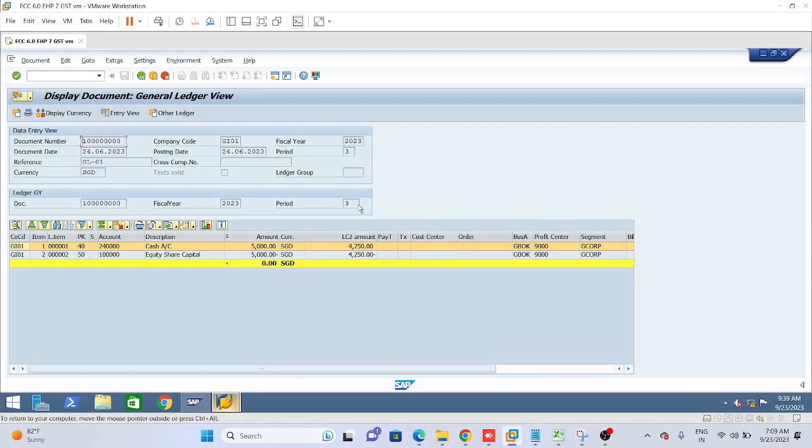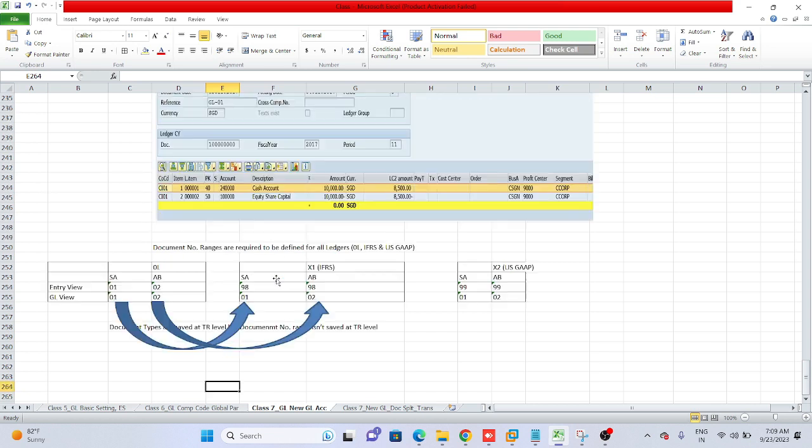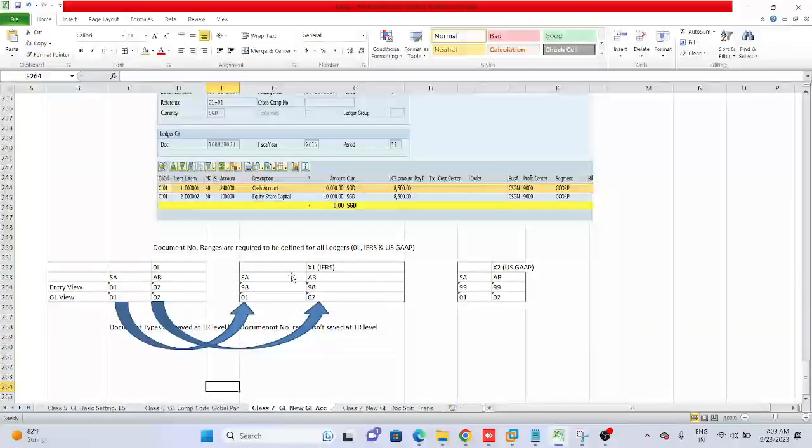See here, there is an issue with the currency settings, so please ignore that. It should be 6 as per the US, and for our case it will be coming as 6, but here there is some mistake. But the report is there with us for GY, which is US GAAP. Similarly, we can display this report as per IFRS, GX. So we are just doing this one: the number range we are defining. So please give heading, define document types and entry view.